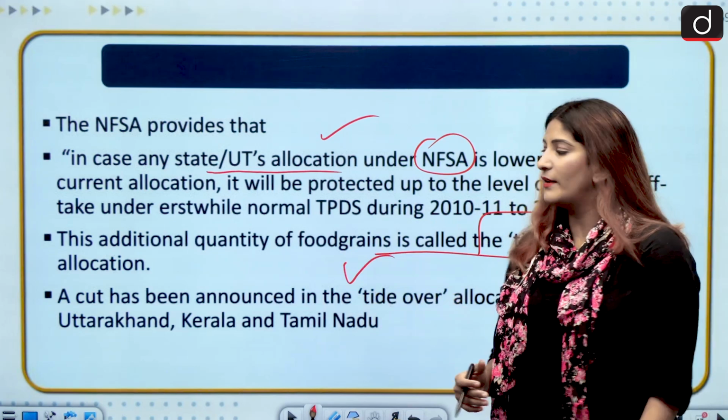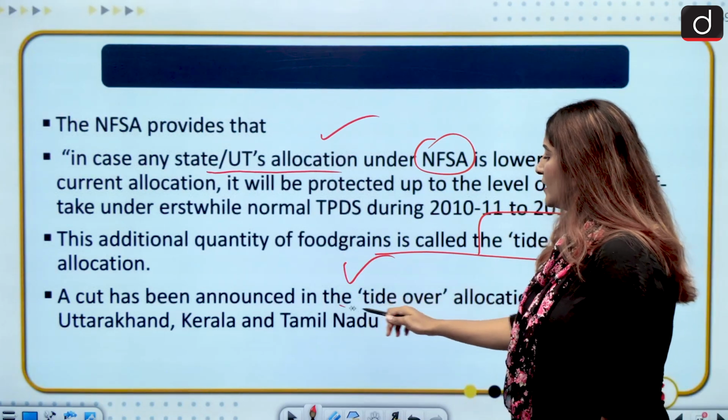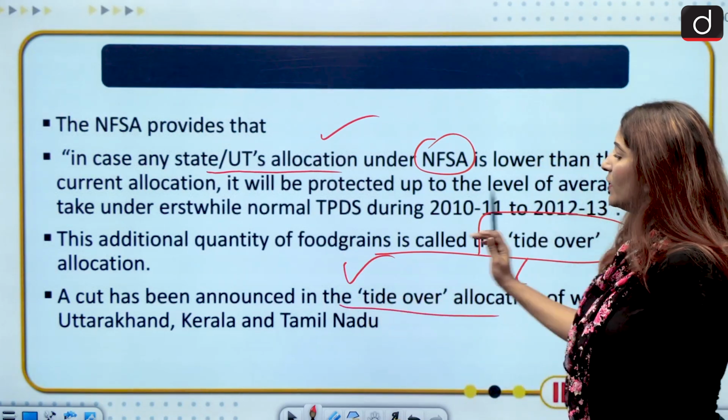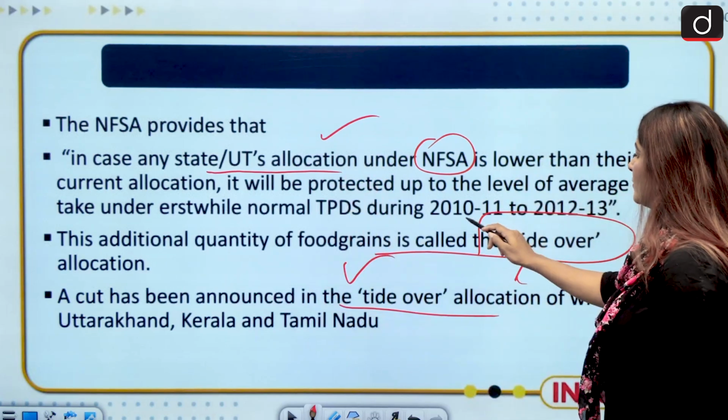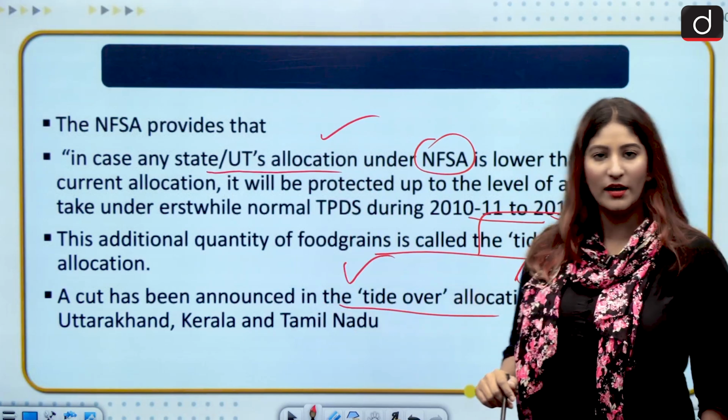So it will be nullified, and a cut has been announced in the tide over allocation for wheat for Uttarakhand, Kerala and Tamil Nadu. So remember the comparative dates, 2010-11 to 2012-13.